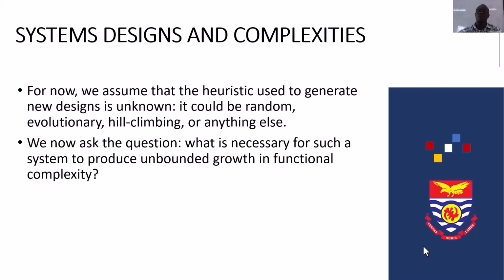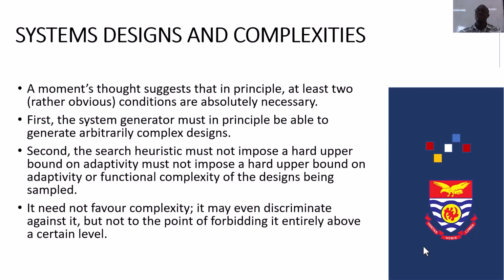We now ask the question, what is necessary for such a system to produce unbounded growth in functional complexity? A moment's thought suggests that in principle, at least two conditions are absolutely necessary. First, the system generator must in principle be able to generate arbitrarily complex designs.